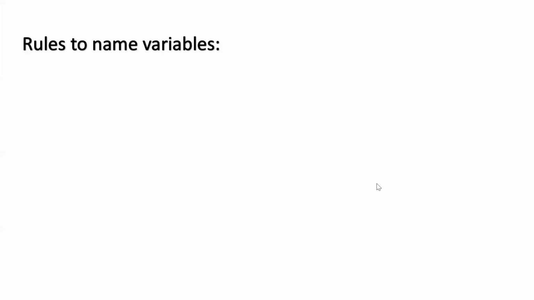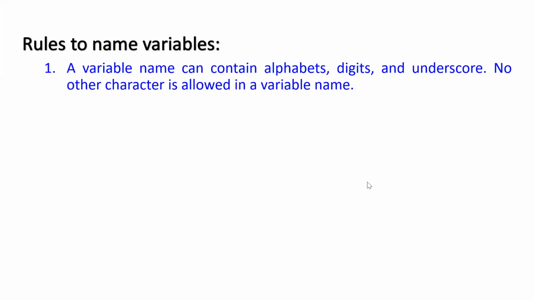What are those rules? First one, a variable name can contain alphabets, digits, and underscore only. No other character is allowed in a variable name. In a variable name, you cannot use space, you cannot use dot, dollar, nothing. It can contain alphabets, capital or small. It can contain digits, 0 to 9. It can contain underscore also. No other character is allowed.